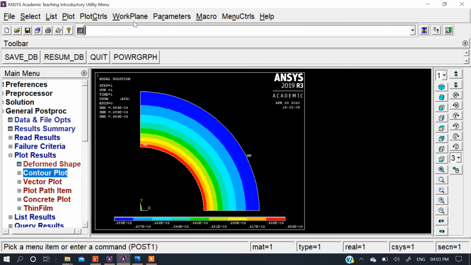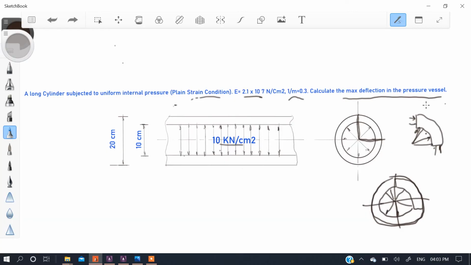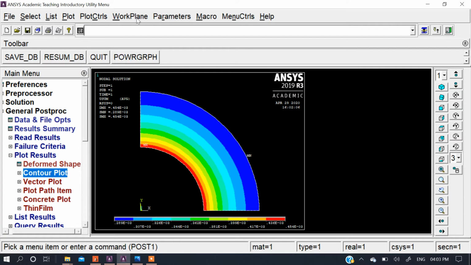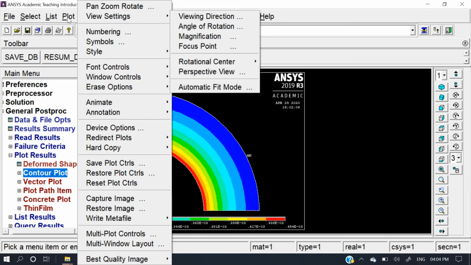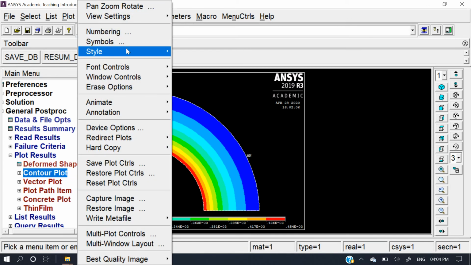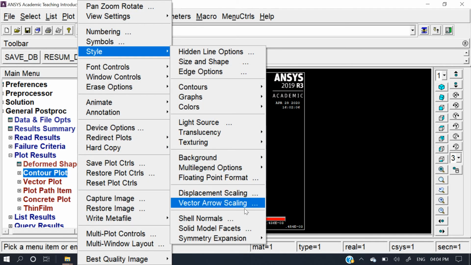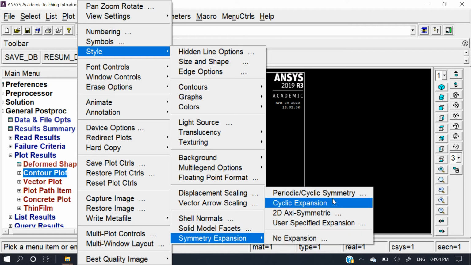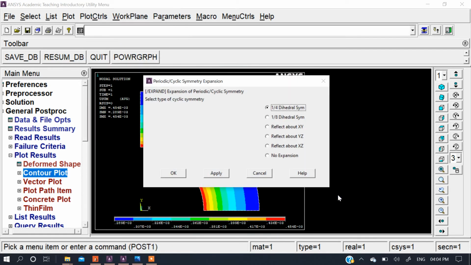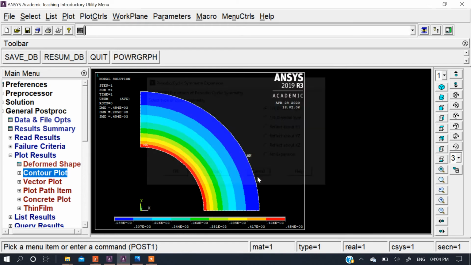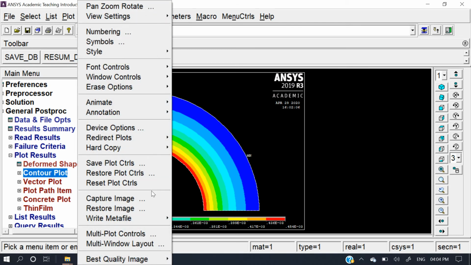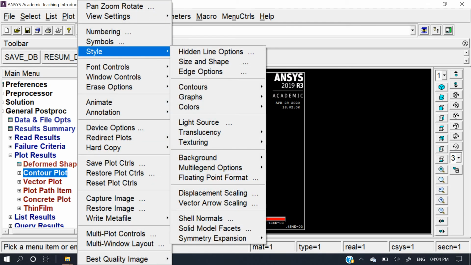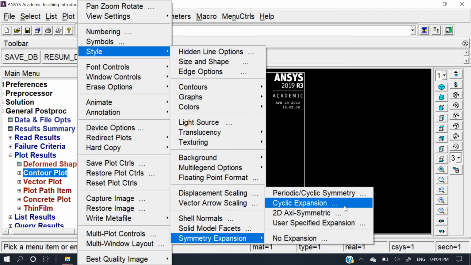So in this problem, in this way you have to plot your result. If you want to plot this result, go to plot control, in that style and shape, then symmetry expansion, and use cyclic symmetry.